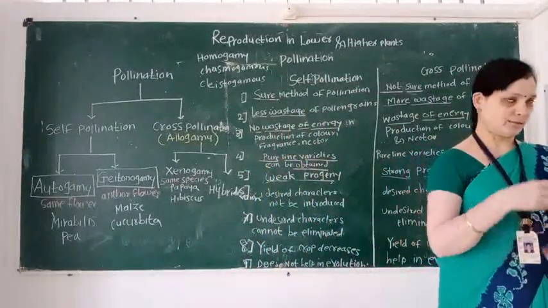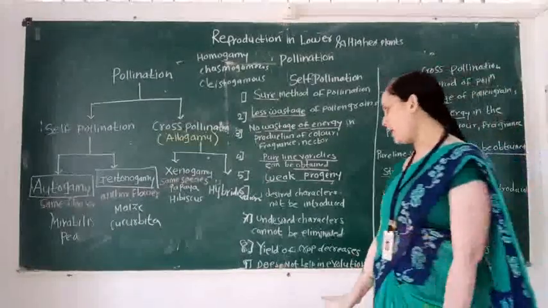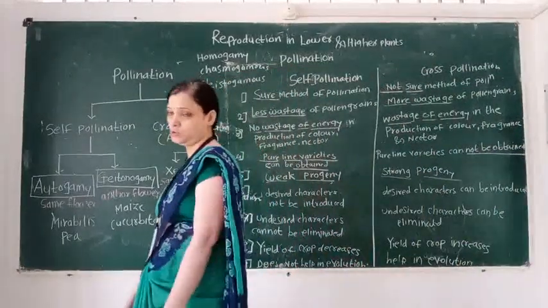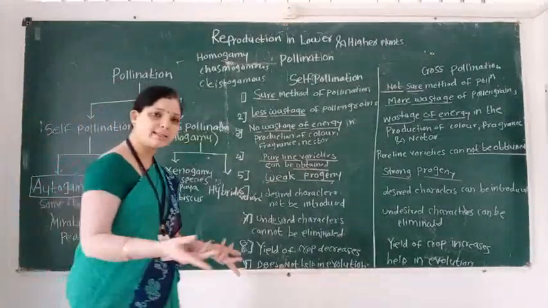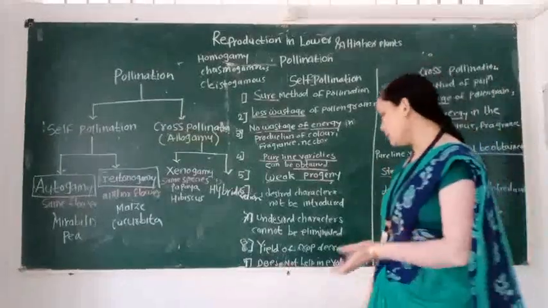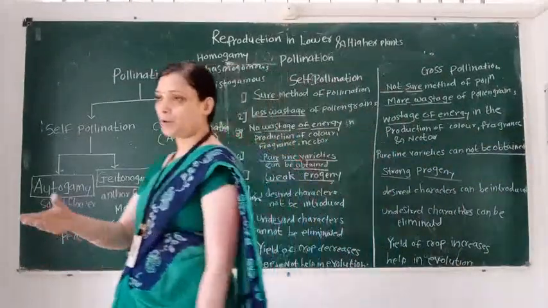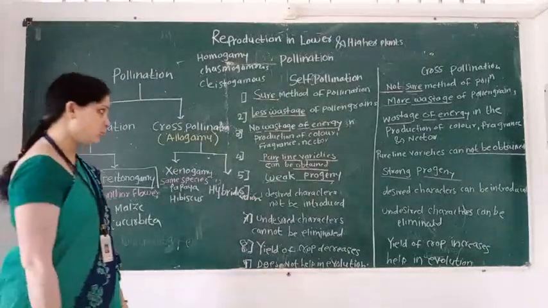Self-pollination takes place within the same plant body. So pure line varieties are obtained because there is no variation. These are called the advantages of self-pollination.